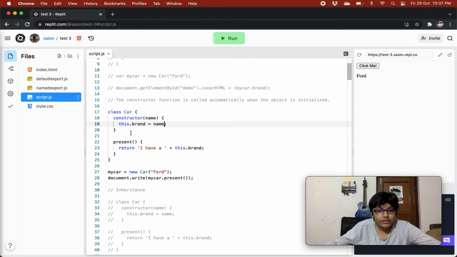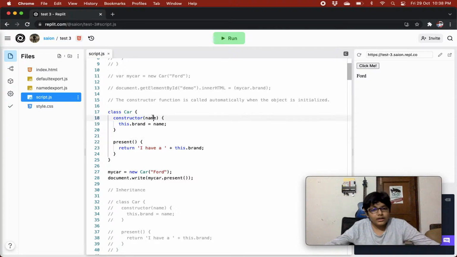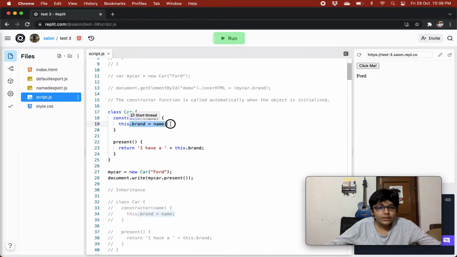So we have a constructor method in our Car class, and we are asking for a parameter named name. Then in the constructor method, we are setting the brand property of the Car class to the value name, whatever we pass.